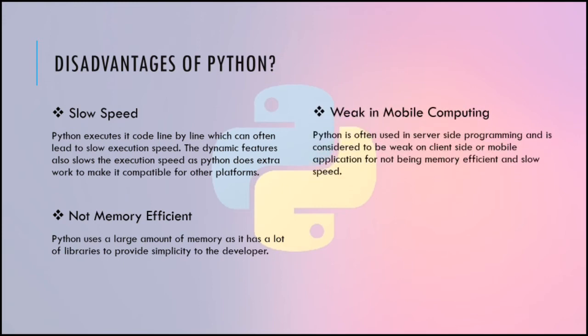Weak in mobile computing. This sums up both the disadvantages that we discussed first. Why is it weak in mobile computing? Python is often used in server-side programming and is considered to be weak on client-side or mobile applications for not being memory efficient and slow speed. As the programs made on Python are not memory efficient and are slow in speed, mobile computing requires applications that are lighter in weight, and basically they are memory efficient and they should perform at high speed. And this is the complete opposite of it.